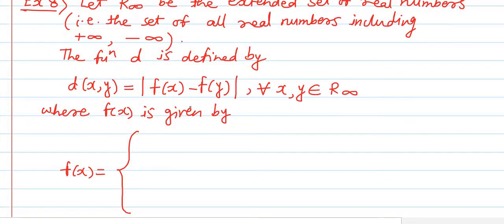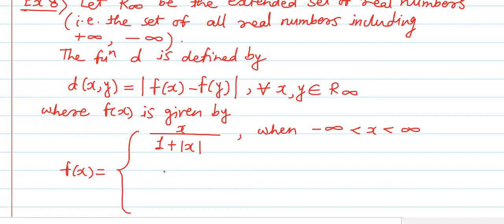The first value is f(x) equal to x upon 1 plus the absolute value of x, when minus infinity is less than x is less than infinity, meaning when x is a real number.